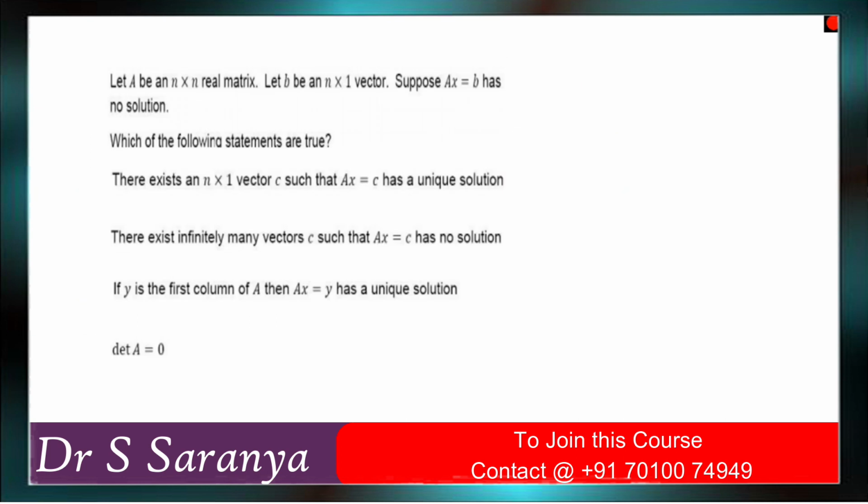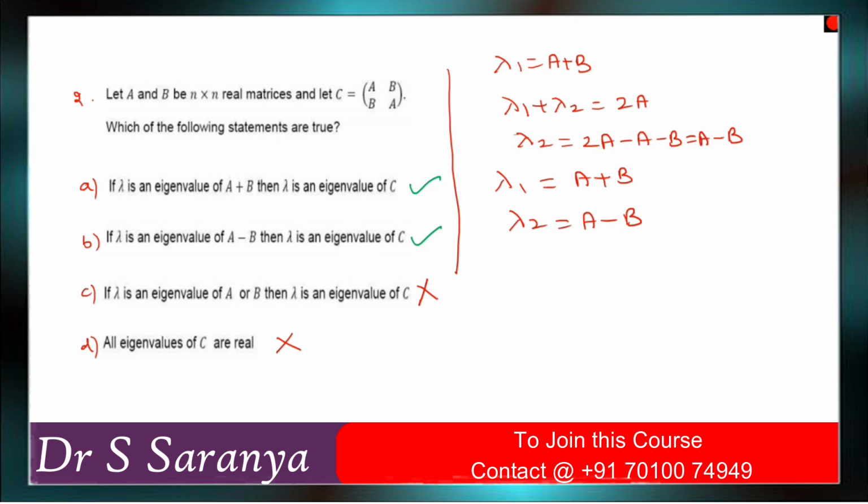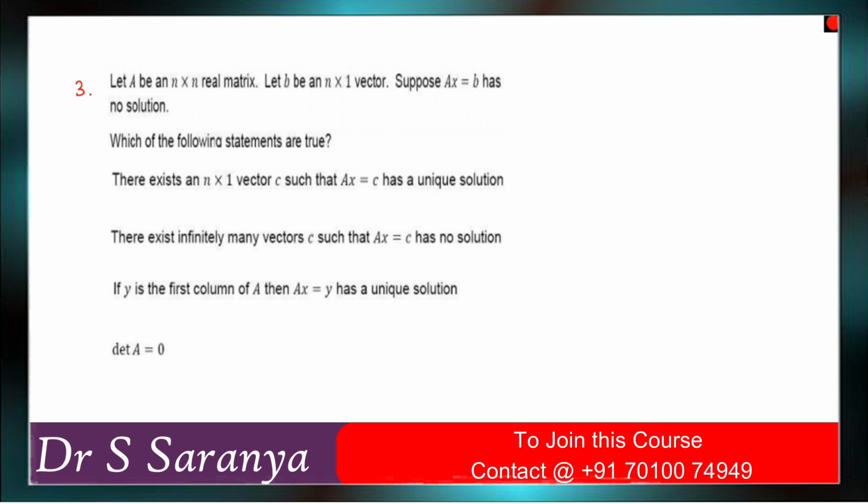So third question. What is our conclusion in this one? So A and B are correct. Now the third question: they gave the matrix, right? It is a non-homogeneous equation. They gave the information, suppose Ax equal to B has no solution. Which of the following statements are true? They are asking about the solution.